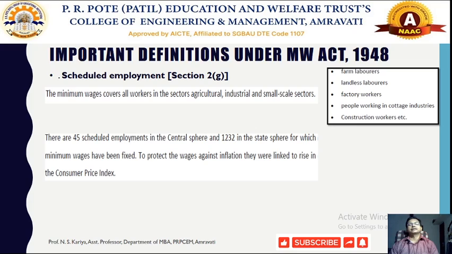And all such employees or workers working in the agriculture, industrial and small scale sector will be protected by fixing and giving them the minimum wage from the employer.